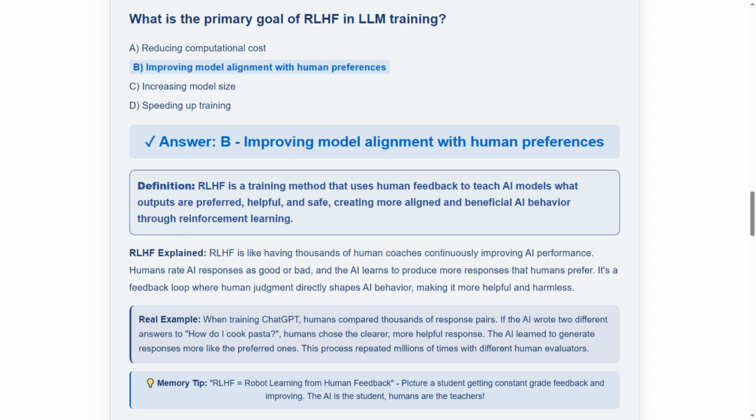The memory tip states, RLHF equals robot learning from human feedback. Picture a student getting constant grade feedback and improving. The AI is the student, humans are the teachers. Remember, AI student, humans as teachers.